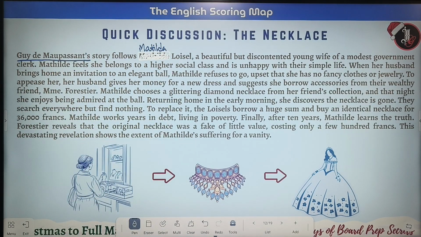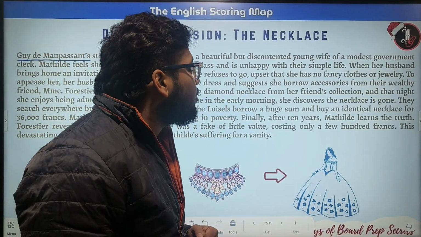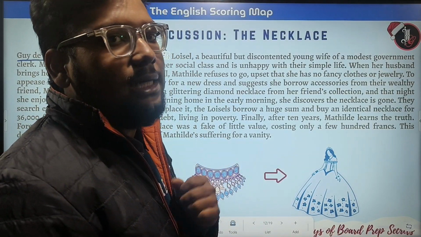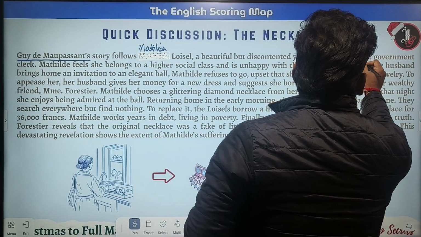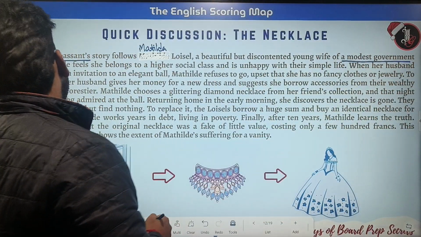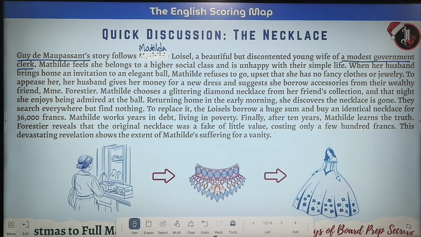So her name is basically Matilda Loisel. Guy de Maupassant's story follows Matilda Loisel, a beautiful but discontented young wife of a modest government clerk. Matilda feels she belongs to a higher social class and is unhappy with their simple life.